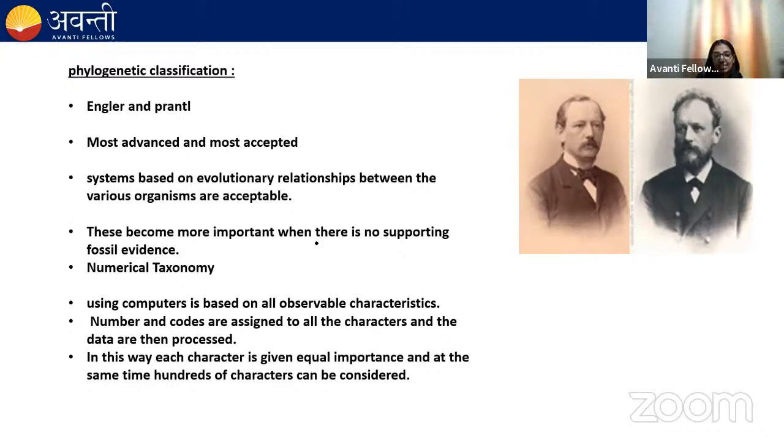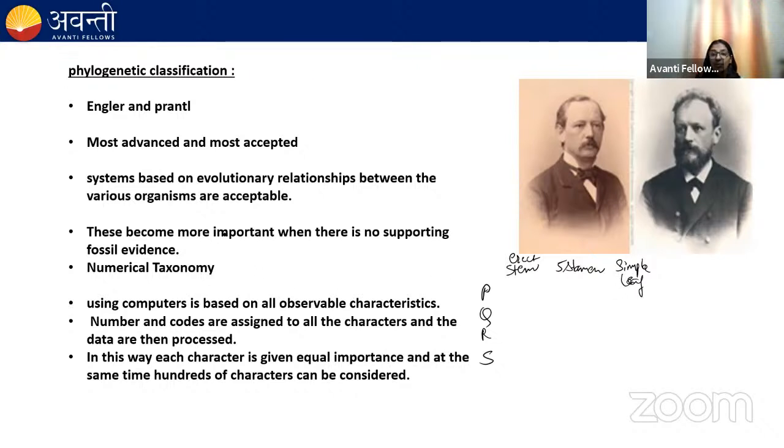Numerical taxonomy is when we assign a code to the characters. For example, there's a species, let's say PQRS. This is a species, and let's say the characters are erect stem, let's say 5 stamens. These are the characters which I'm taking. Let's say simple leaf. These are the 3 characters which I have taken.